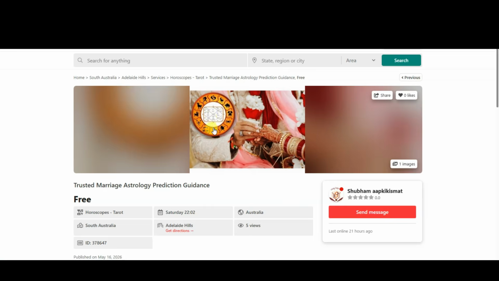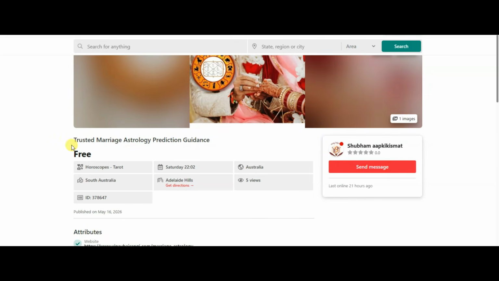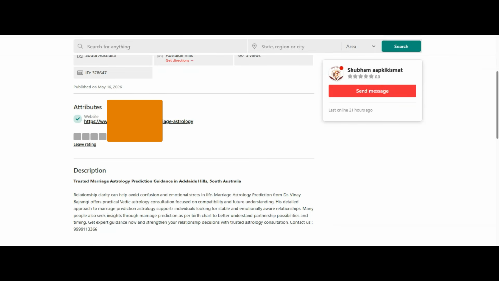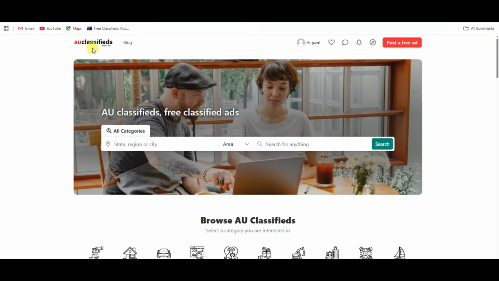Here you can see image. Here you can see title. Here you can see description and here you can see URL. This person has added website URL. Similarly, you can add your smart link. This website's name is classifieds.com.au. First of all, you can create account on this platform.